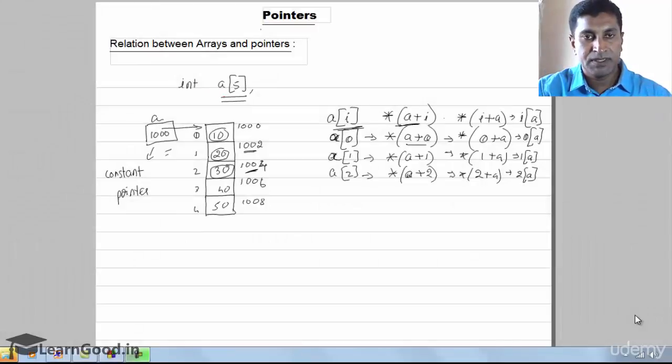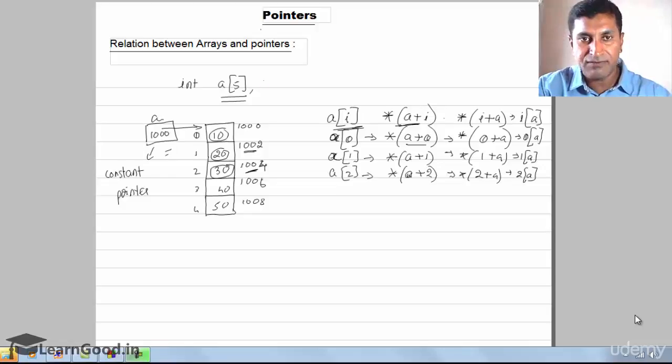Fine. In the previous discussion we saw that when I create an array A of 5 elements, it is going to allocate 10 bytes for storing 5 integer values. If it is a code block, it is going to allocate 20 bytes. And A is going to be a constant pointer which will always be pointing to the first location. Fine. When you declare an array, a pointer gets created.